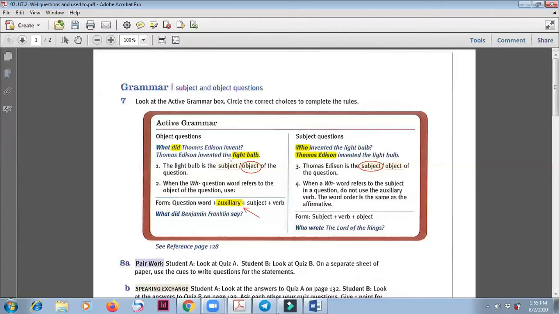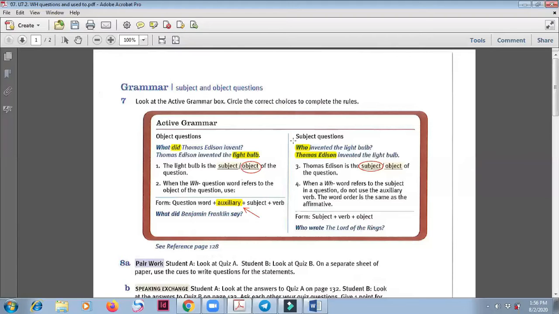So if you ask the object, then you need the word what. And then it is followed by an auxiliary, did, because the verb is in the past tense, invented. So the form is question word plus auxiliary plus subject plus verb 1. You need to pay attention to this auxiliary. When you ask for the object, you need an auxiliary.